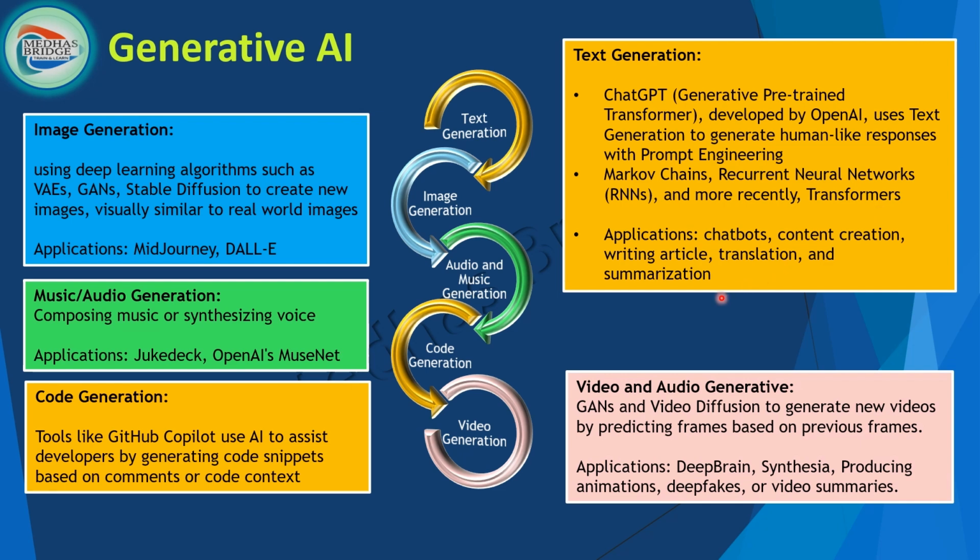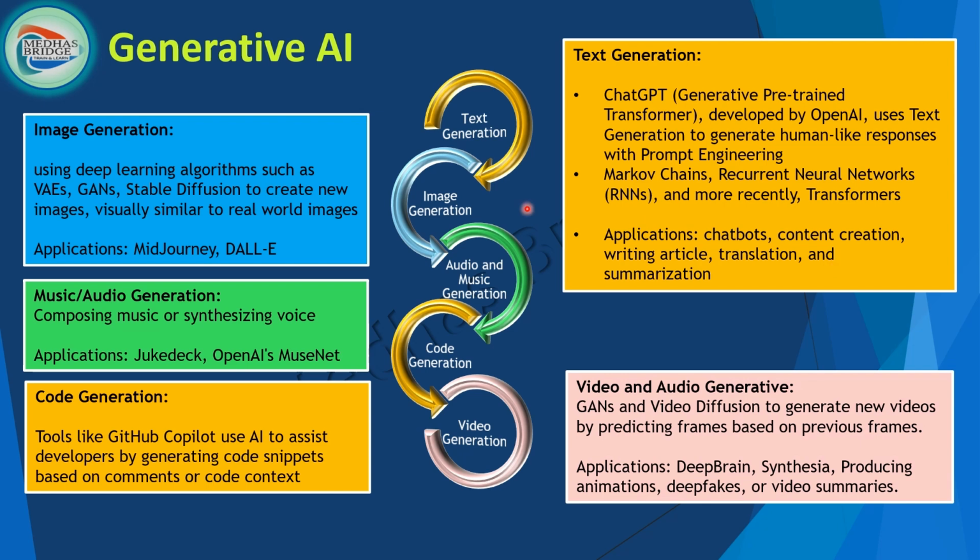There are many applications, but I listed a few. This is particularly used in text generation use cases, right? Chatbots, content creation, writing articles, language translation, and summarization. These are a few use cases which you can remember for now, but you can still explore more. You started appreciating how text generation using GenAI can be built and implemented in various domains in the context of business, is what I meant to say.